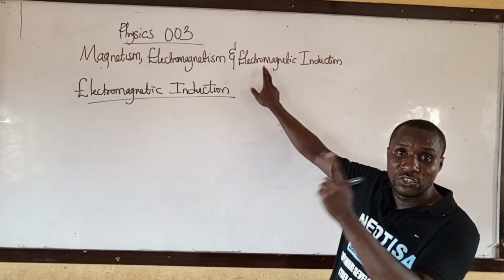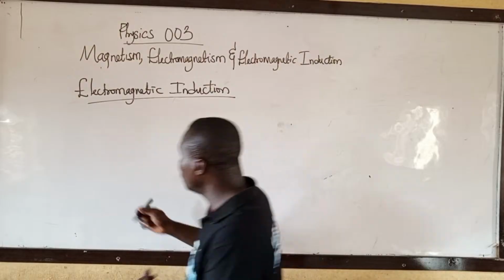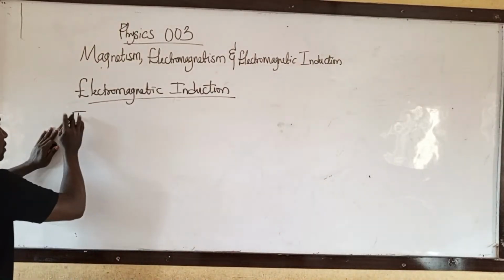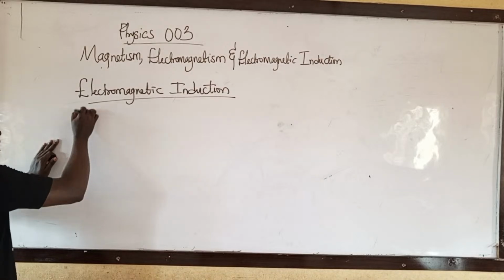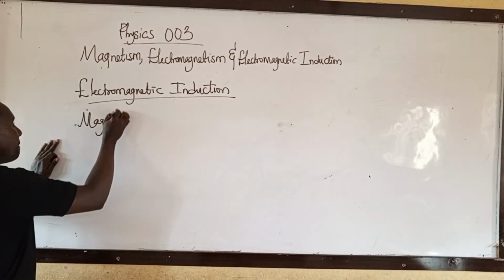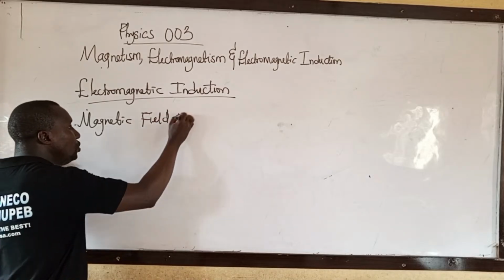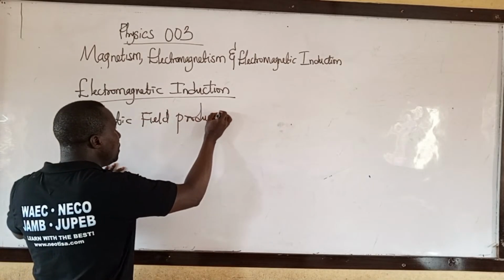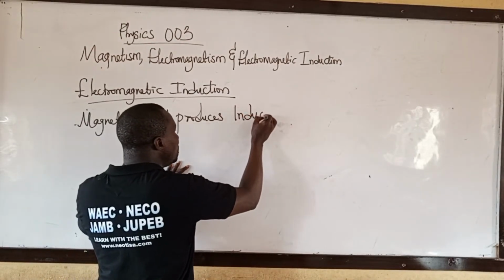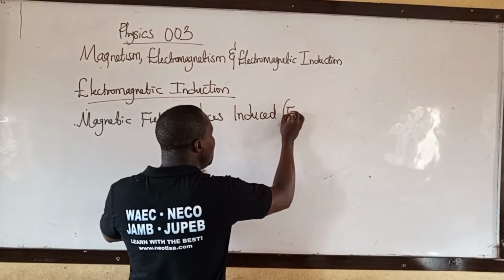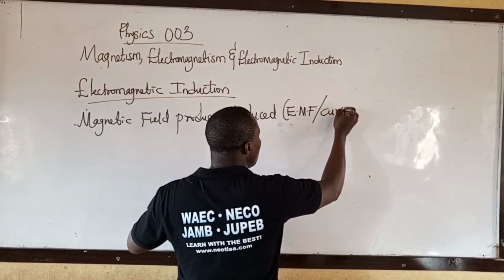Magnetic field rather produces what? Electric current, induced EMF. It deals with, in this case, magnetic field produces induced EMF or current.